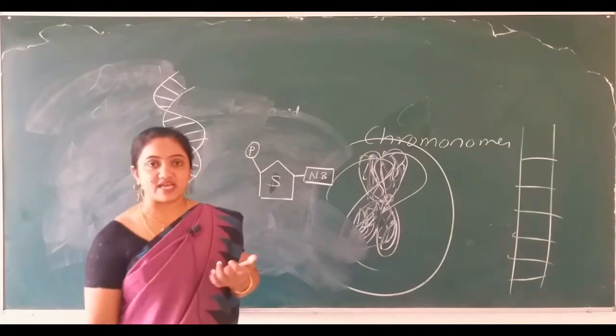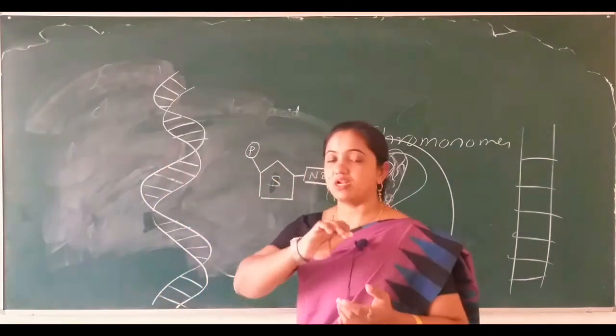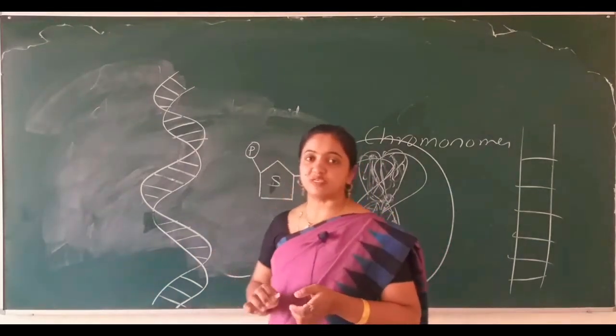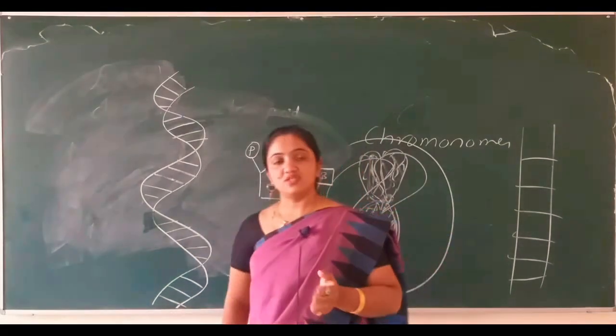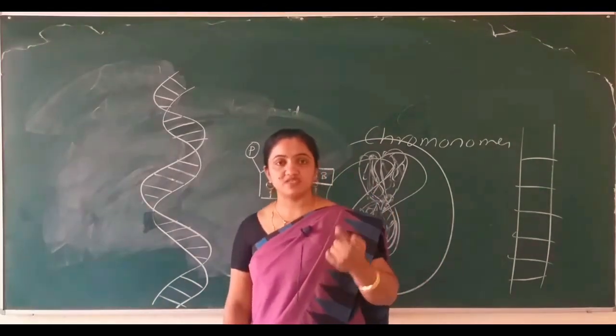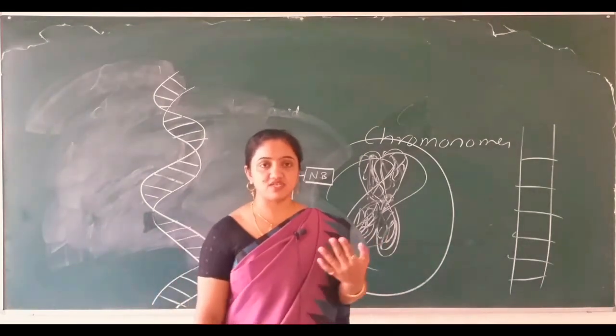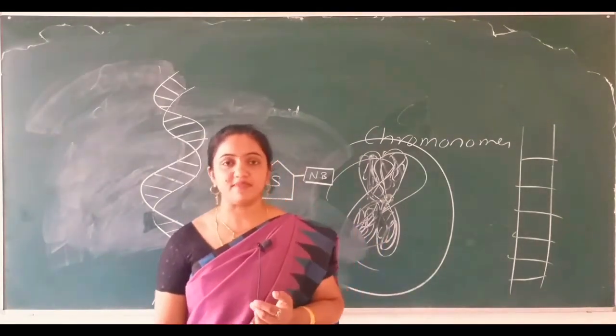One is adenine. Though we are talking about the DNA, let me tell you only about the nitrogen bases present in the DNA. So the DNA is made of 4 nitrogen bases: one is adenine, next is guanine, next is cytosine, and the last is thymine.